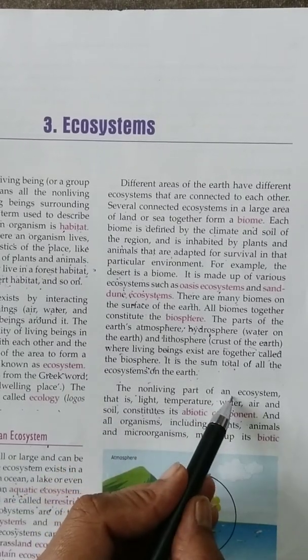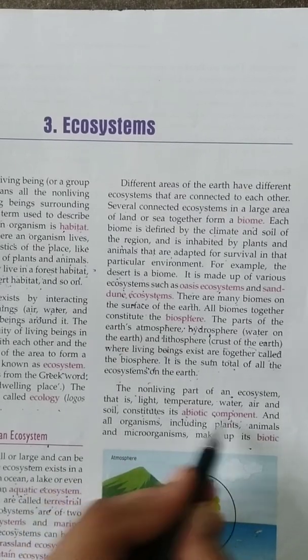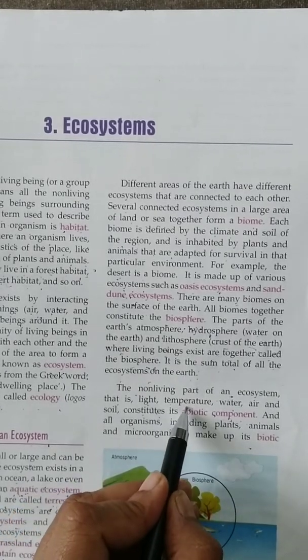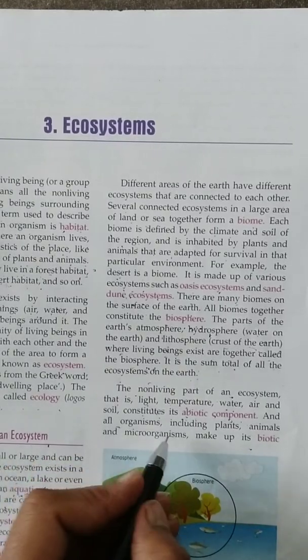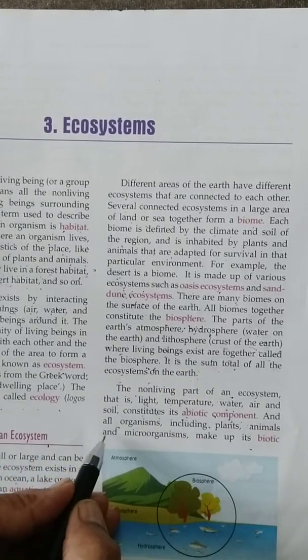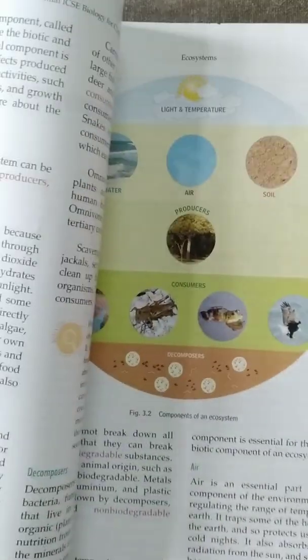So, in an ecosystem, two types of components are present. Abiotic components like light, temperature, water, air and soil. And in the same way, plants, animals and microorganisms make up the biotic component of the ecosystem.